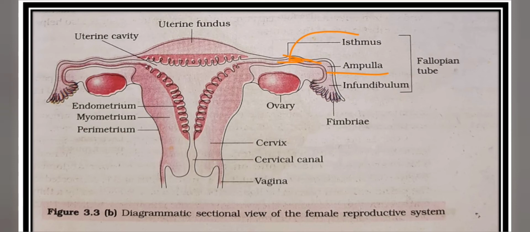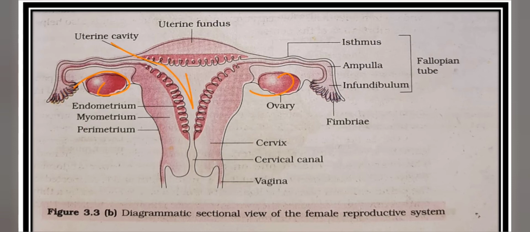And this is the infundibulum. This infundibulum leads into a wider part which is known as the ampulla, then continues as the isthmus, and at the junction of this ampulla and isthmus, fertilization takes place. So this is the fallopian tube. These are ovaries. This is the cervix and this is the cervical canal. This cervical canal along with the vagina forms the birth canal. These are ovaries and this is the uterine cavity.